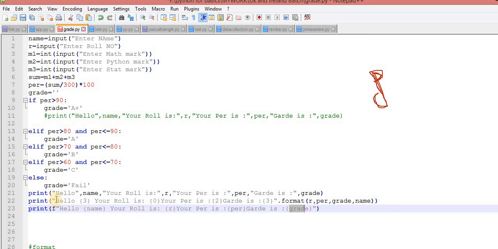Yes, this is the way. This you have to take care of, because this is the method. This is the method of the string class. With the help of the dot, that means it is a method of the string class.